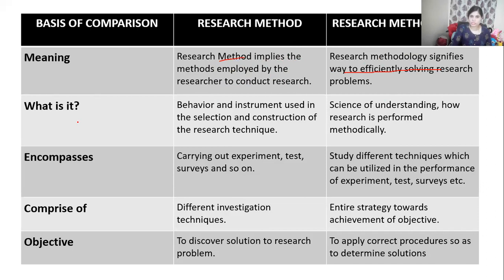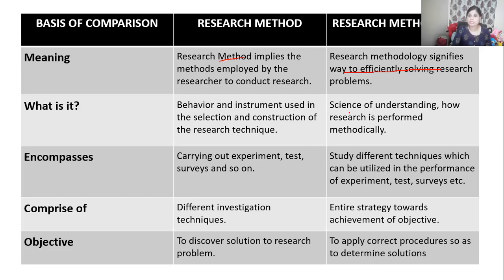Research method is the behavior and instruments used in the selection and construction of research techniques. To use a technique, we have to construct or select particular aspects, and that is done by research method.